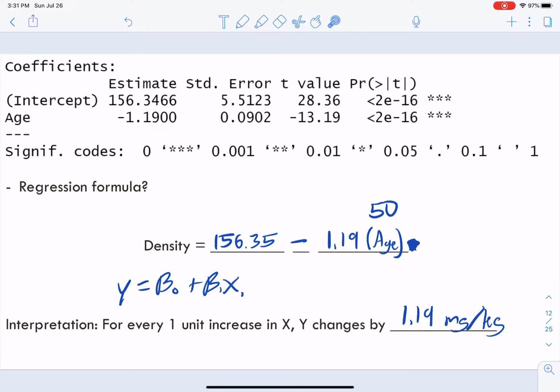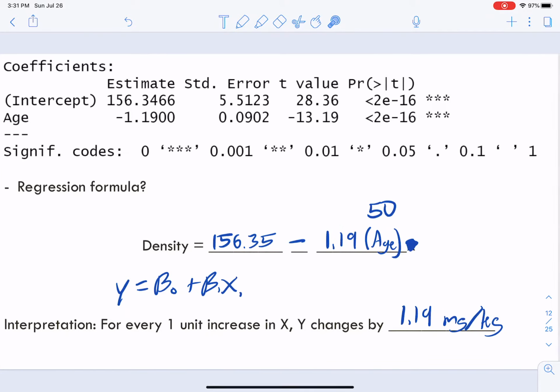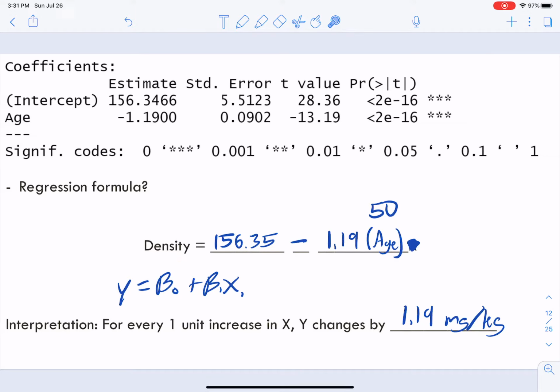So the intercept is staying the same always. We're not plugging anything into it to change it, but we are plugging into this side of the equation. So 51, somebody who's 51 trying to figure out what their muscle density would be, it's going to decrease. It's going to decrease by 1.19. We'll actually even write that, negative 1.19. You can get directional with it.